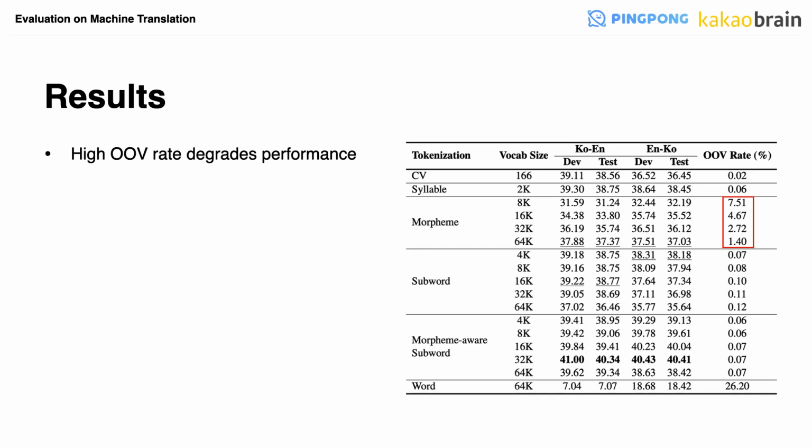However, it is not the only factor that affects performance. Although the consonant and vowel tokenizer has the lowest OOV rates, its BLEU score is lower than more coarse-grained models such as syllable, subword, and morpheme-aware subword. We conjecture this is because a single token has to cover a vast range of contextual information.